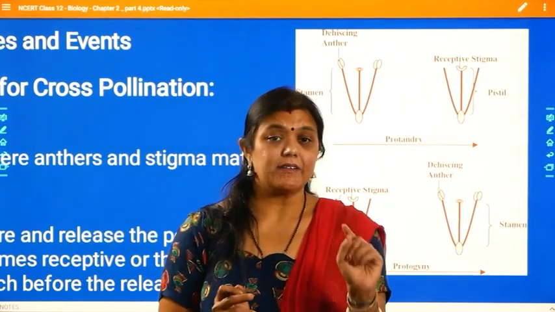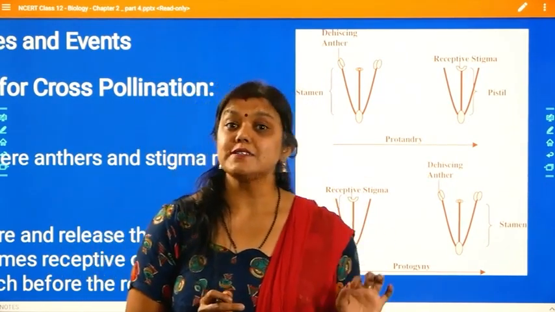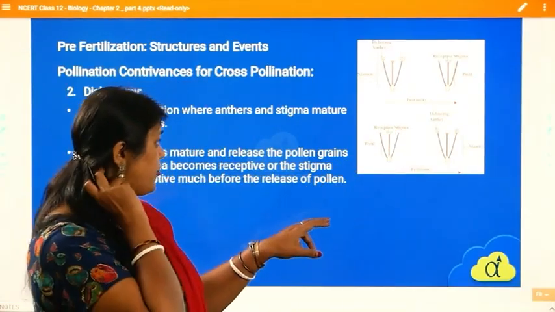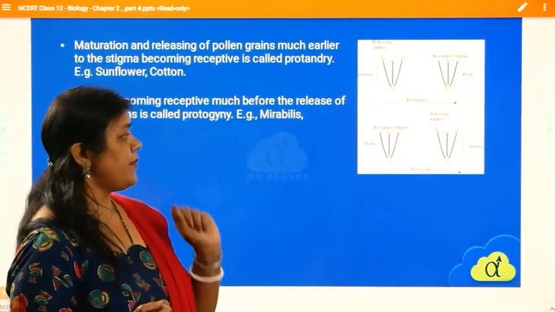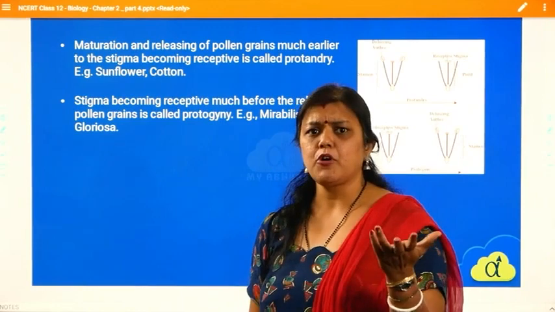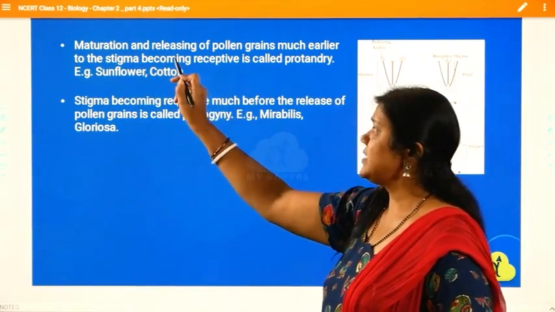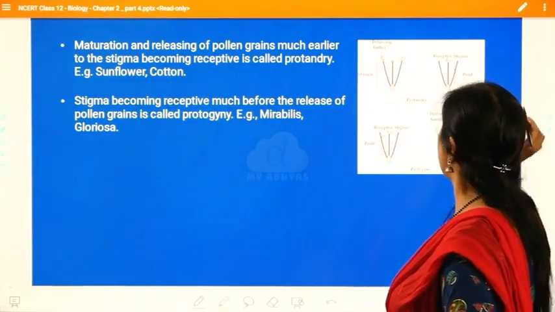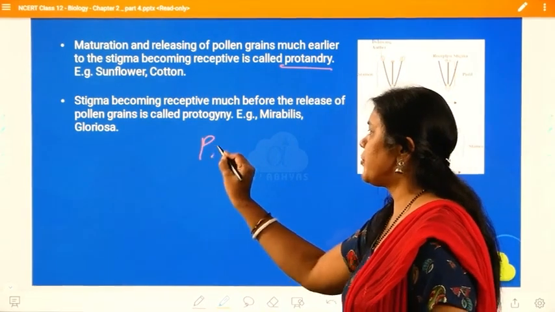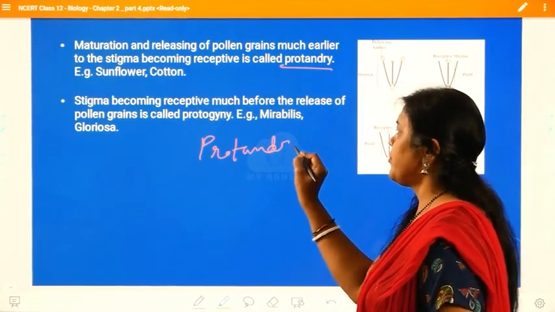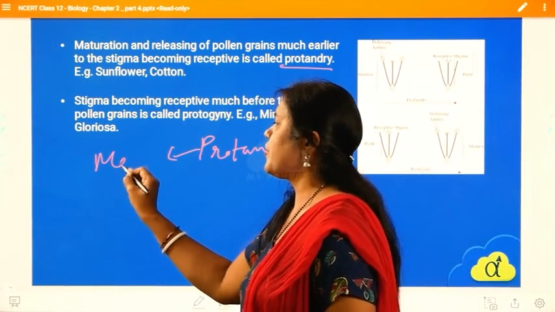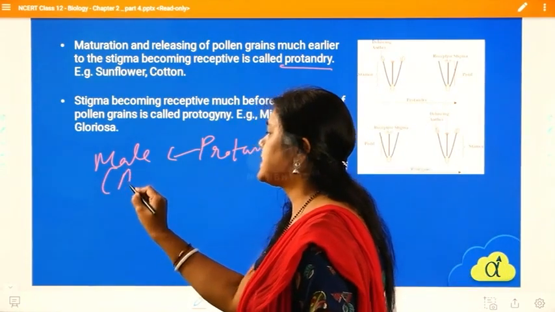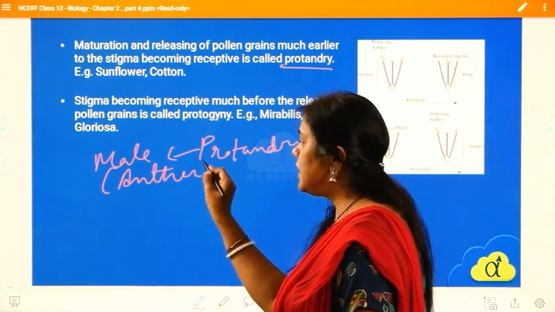See what is happening. I hope you got it now. Either the anther is getting matured earlier or the stigma is getting matured earlier. As I told you, there are Protandry and Protogamy. Let us see the naming of them. Now if the definition comes, generally in competitive exams you may get this type of question. Maturation and releasing of pollen grains much earlier than the stigma becoming receptive is called Protandry. So in Protandry, the male reproductive part is getting matured, that means the anther is getting matured earlier than the stigma.